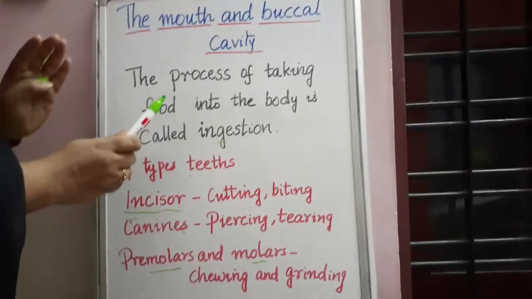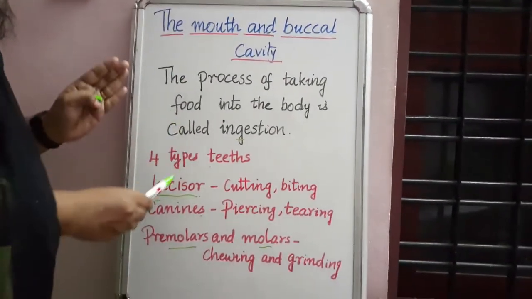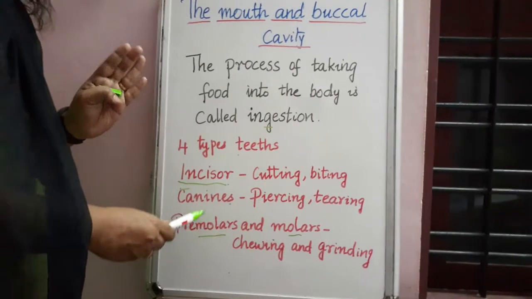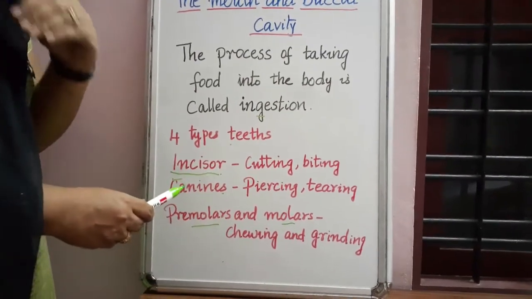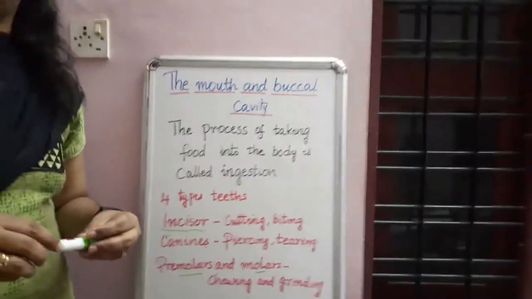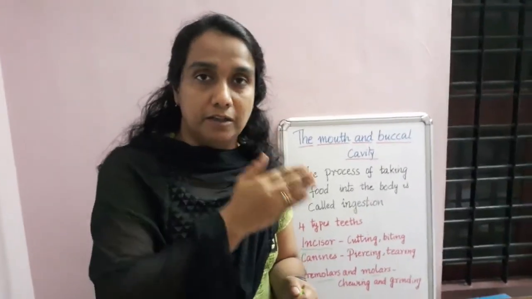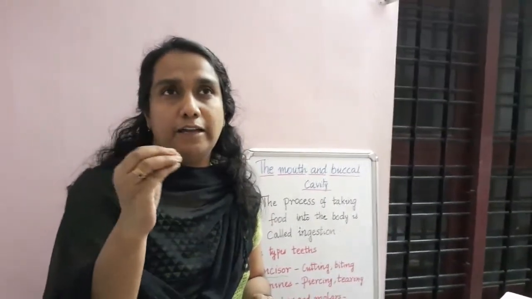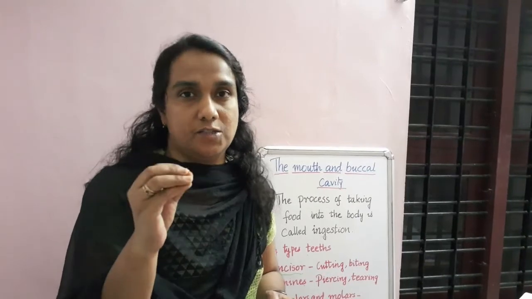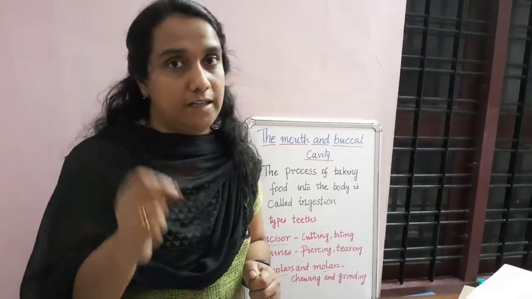Okay, then the food will go to the next part. So you have to keep in mind these four types of teeth seen inside the mouth. Another two types which are seen inside our mouth, like in babies, we can see milk teeth from birth till 5, 6 to 8 years. That is known as the milk teeth.